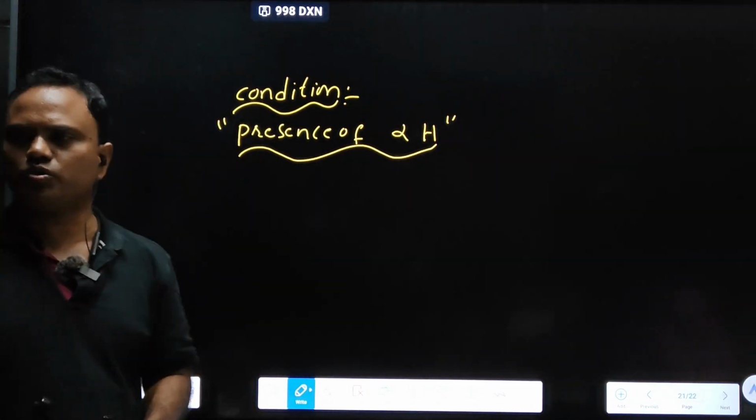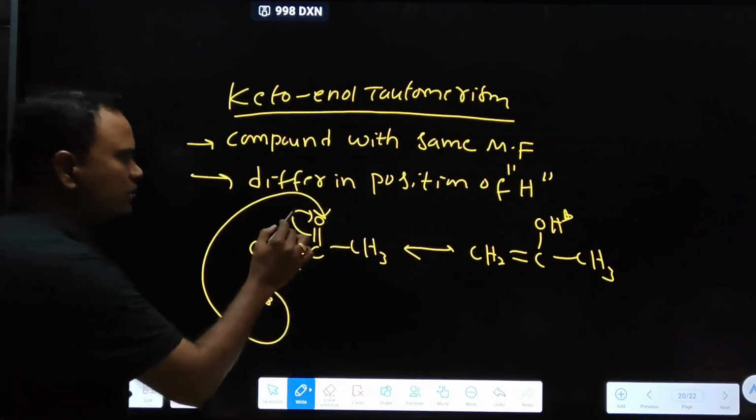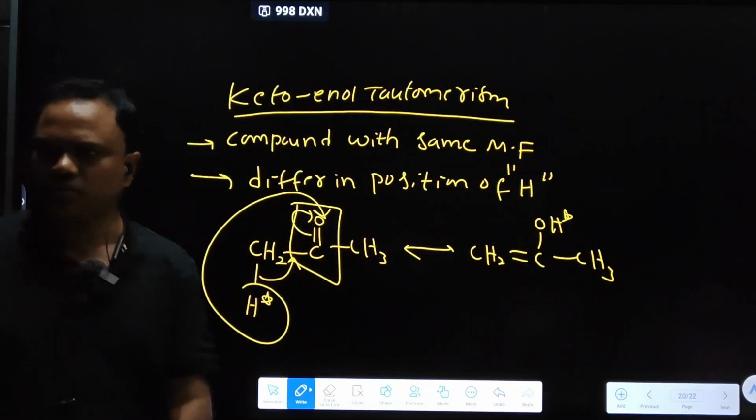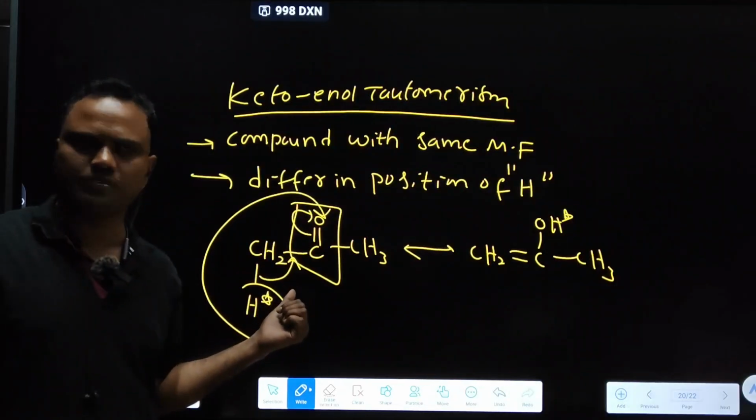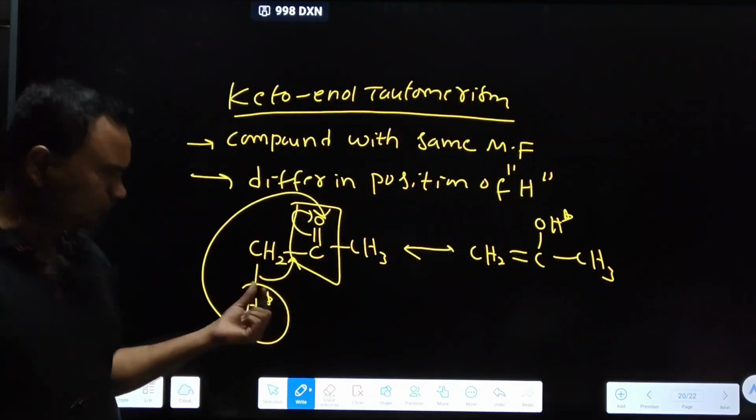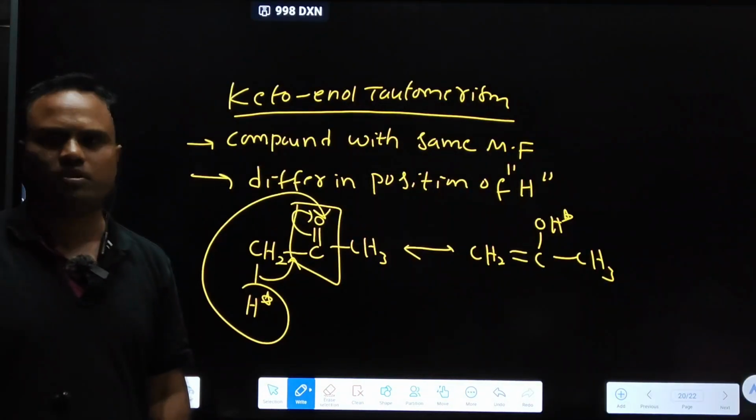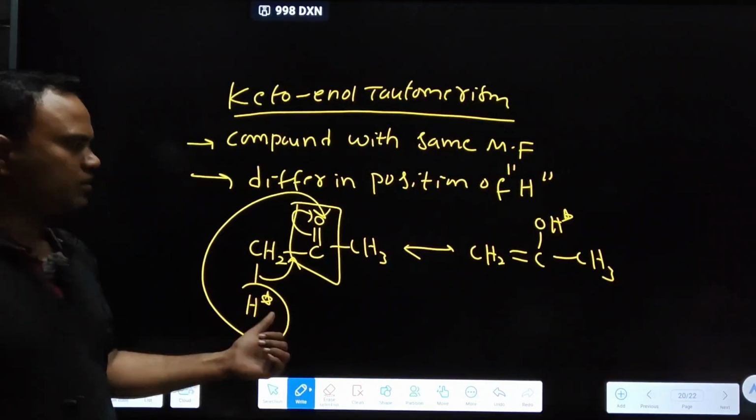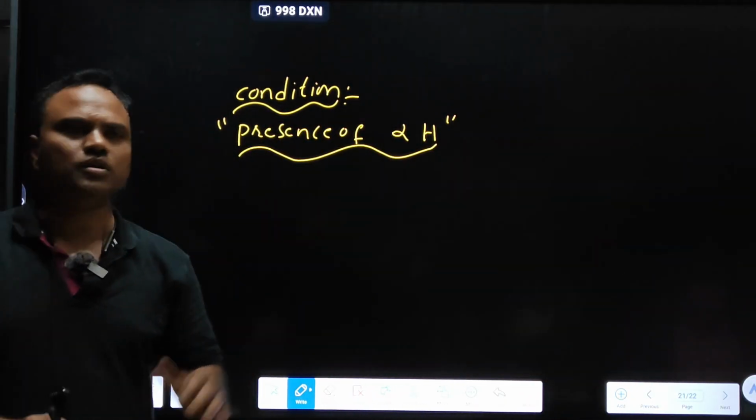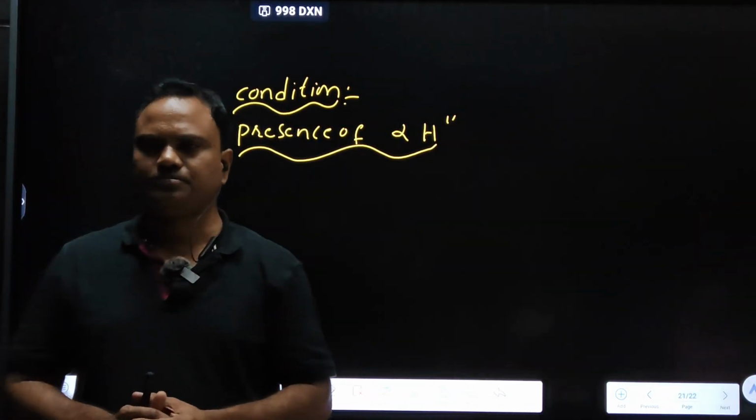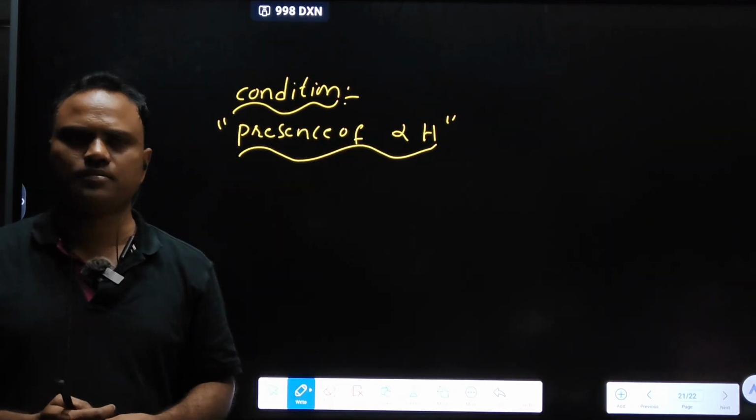Why should alpha hydrogen be present? See this last example. This is the functional group. Which hydrogen did we shift? Tell me. Alpha hydrogen. If alpha hydrogen is not present, how can we shift? Shifting is not possible. Okay, that's why for keto-enol tautomerism alpha hydrogen should be present. How will questions come? Based on the names. You should have an idea about names.